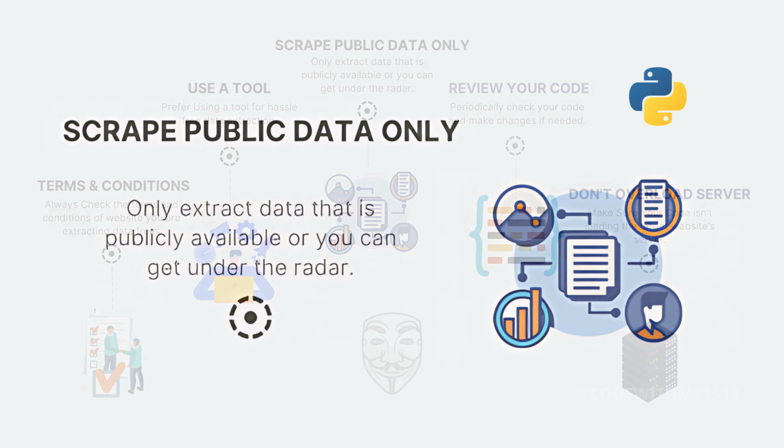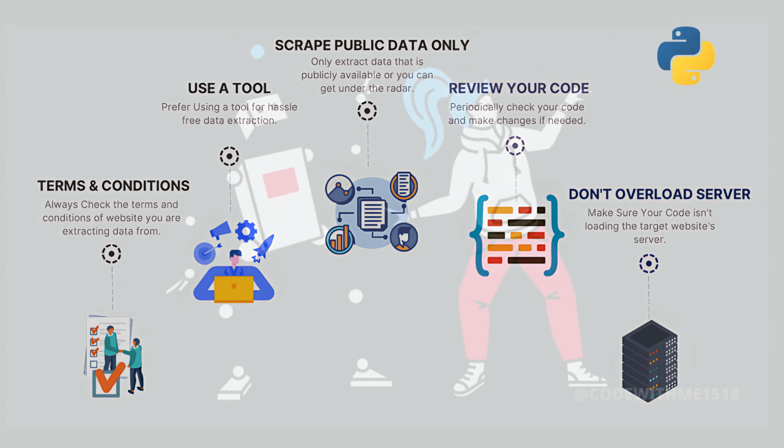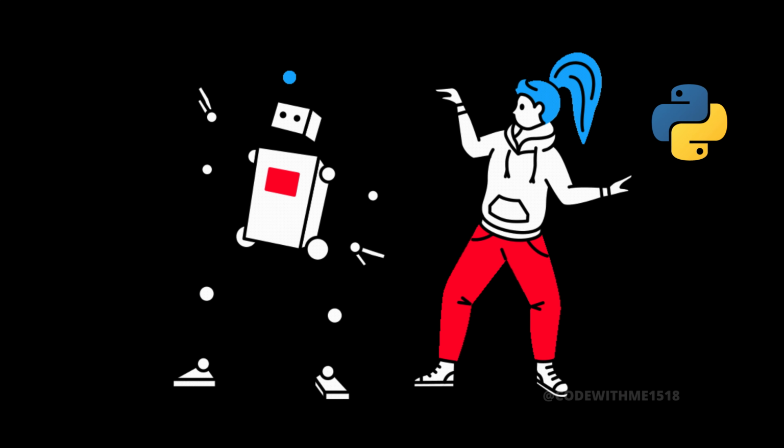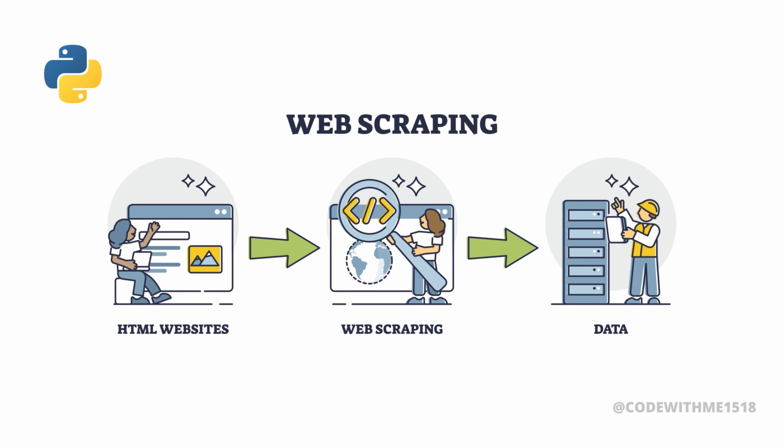By following these practices, you'll be able to scrape data responsibly, minimizing legal risks while respecting the rights of content creators. That's it for day 70. Today, we covered the essentials of web scraping ethics and best practices. Remember, the internet is a shared resource, and it's up to us to use it responsibly.